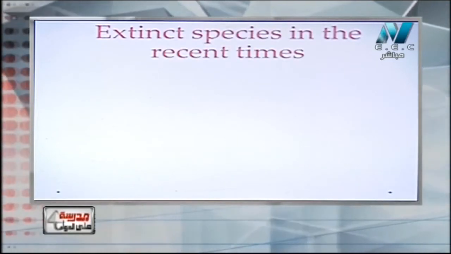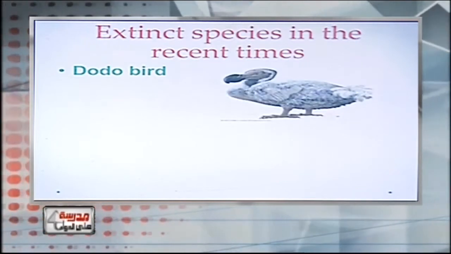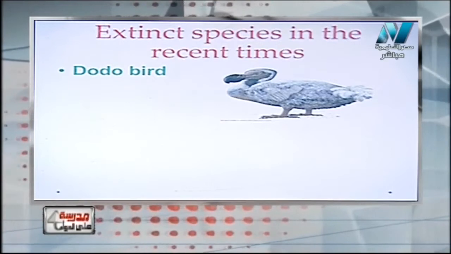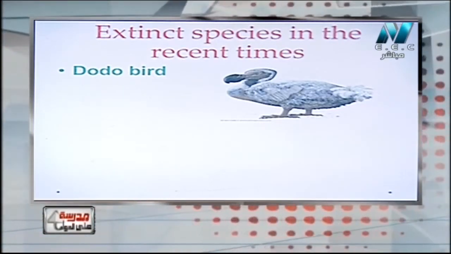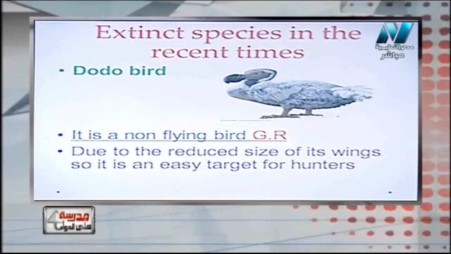Now a species in the recent time that became extinct: the dodo bird. This dodo bird, in Indian, is called the stupid. It became extinct due to its small wings and short legs. It cannot fly, so it was overhunted.